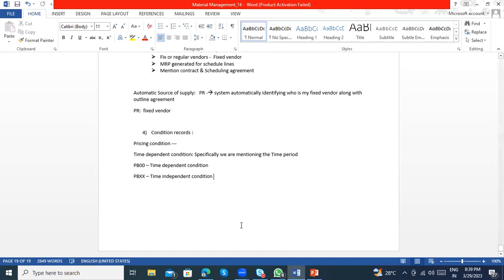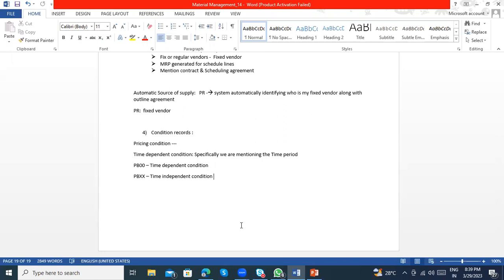In SAP SD, for the condition technique, I have to create a condition table, then assign the condition table to the access sequence from more specific to less specific. Once the access sequence is added in the condition type, I create the pricing procedure.